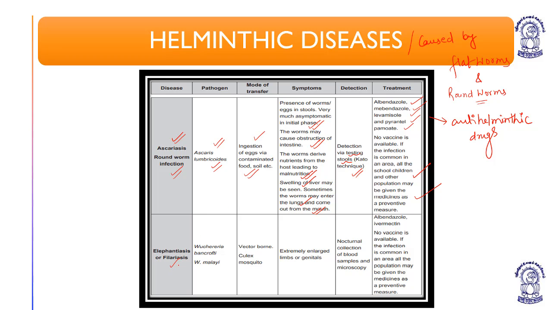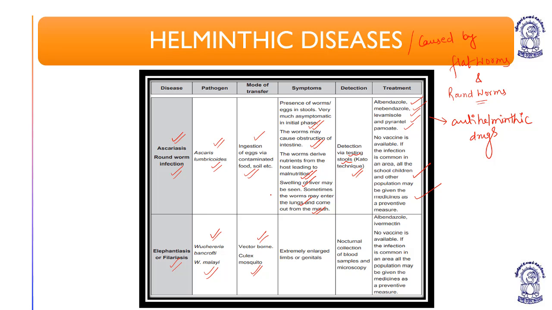Next is elephantiasis or filariasis. Elephantiasis or filariasis is caused by Wuchereria bancrofti or Wuchereria malayi. The mode of transfer is through a vector. It is a vector-borne disease. The Culex mosquito is the vector for causing elephantiasis or filariasis. The pathogen is Wuchereria bancrofti, Wuchereria malayi. The female Culex mosquito is the carrier or the vector.